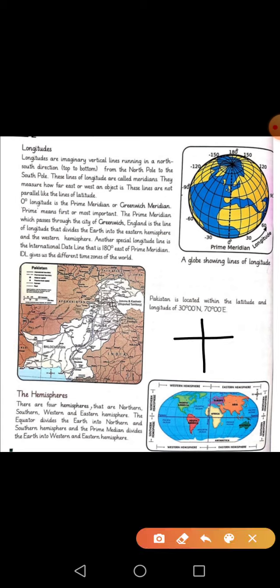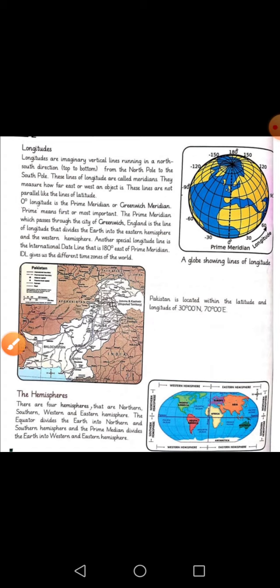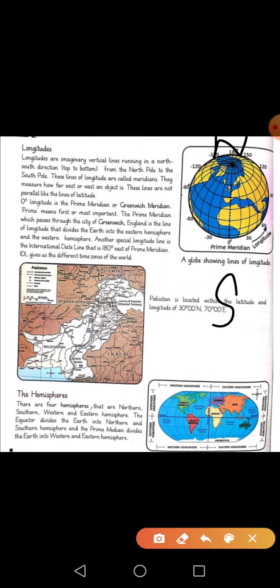And they run from North Pole to South Pole. Please remember these directions. This is north, this is south, and this part of the map is called east, and then there is west. So longitudes always run from north to south like this. If you look at the map here, you will see there are lines drawn here. This is North Pole and this is South Pole, like this.